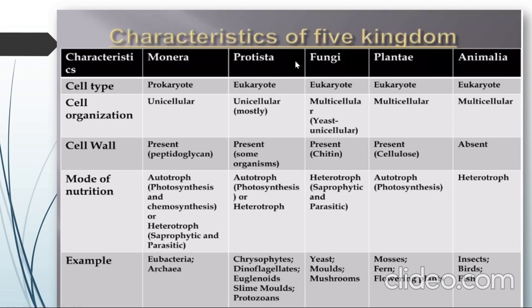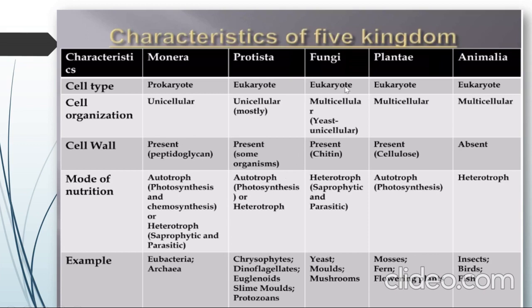Now, the characteristics of Protista: they are eukaryotic. Except Monera, all the four remaining kingdoms are eukaryotic. Protista are mostly unicellular. A cell wall is present in them, but only for some organisms. They are autotrophs, that is photosynthetic, or heterotrophs. Examples of Protista are Euglena and Paramecium.